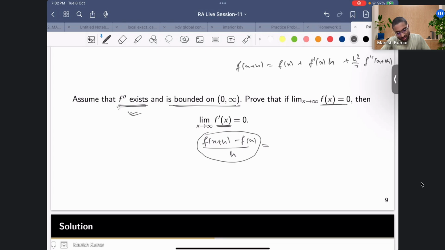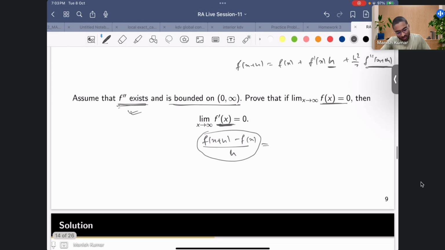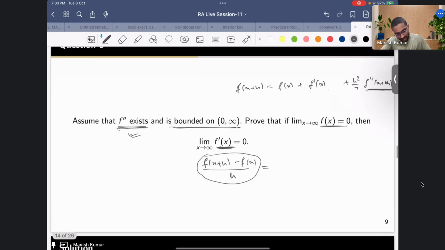Now you see this is bounded. You know that. Maybe you will have to divide by h as well, because here you see this h is there, so you want some information about f prime. So suppose you divide by h, so you'll get h, and here you'll get h. Now you see this whole thing is actually going to 0, because my f is going to 0 as x goes to infinity. So we don't care about h, whatever h you choose, this whole is going to 0. This thing is bounded.